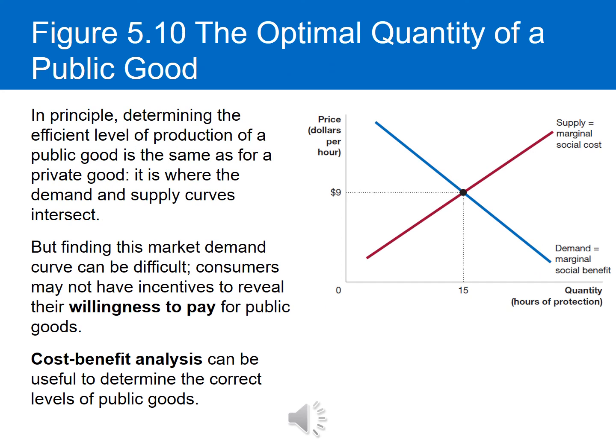So in theory, determining the efficient level of production of a public good is the same as a private good. It is where the demand and supply curves intersect. But finding this market demand curve for a public good can be very difficult. Consumers may not have incentives to reveal their willingness to pay for public goods. And in practice, it is very difficult to actually get the consumers to pay for those goods. So instead of using supply and demand, a cost-benefit analysis can be useful to determine the correct levels of production of public goods.